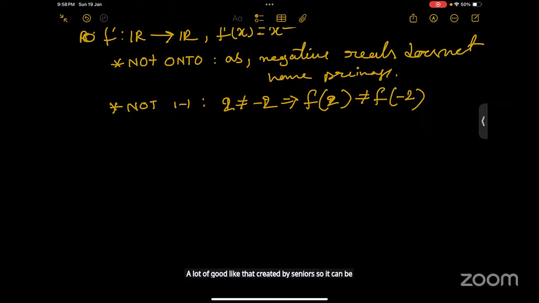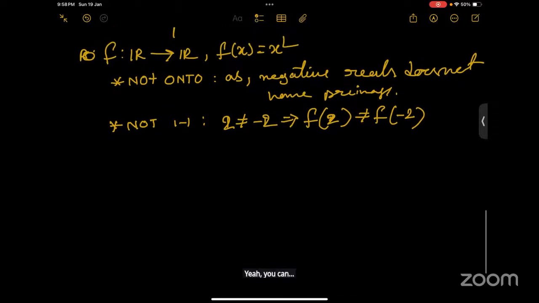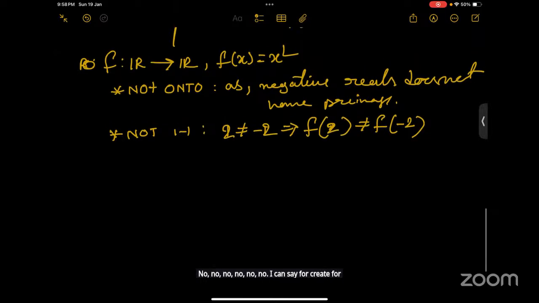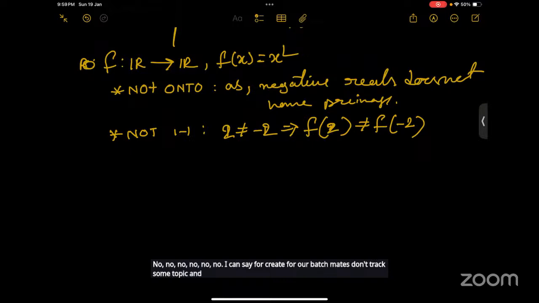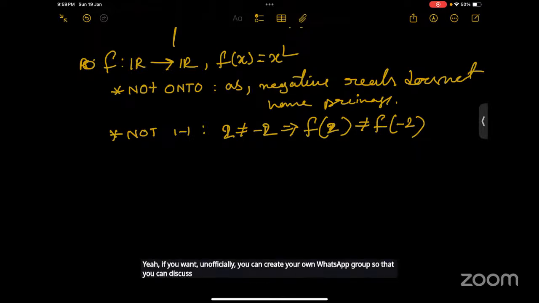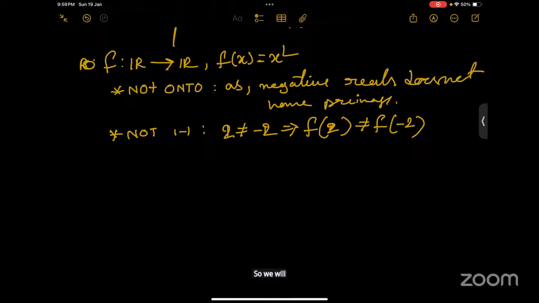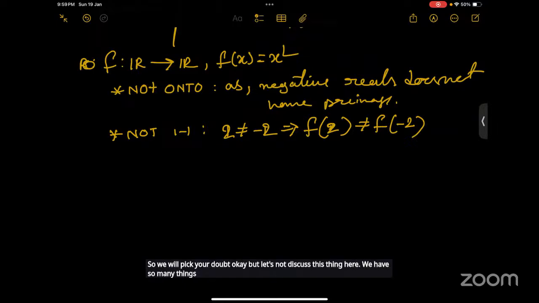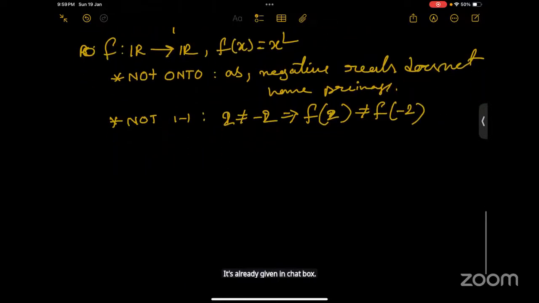Unofficially, you can create your own WhatsApp group so that you can discuss. Also, you have discourse, where you can put your doubts, and we will pick them up. But let's not discuss this here. We have so many things to cover. It's already given in the chat box.